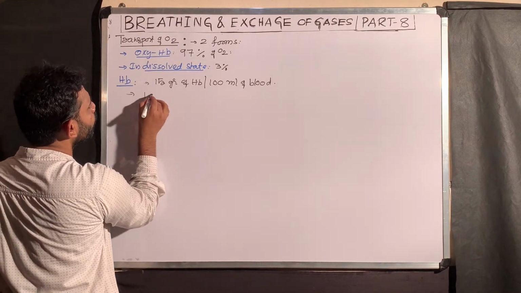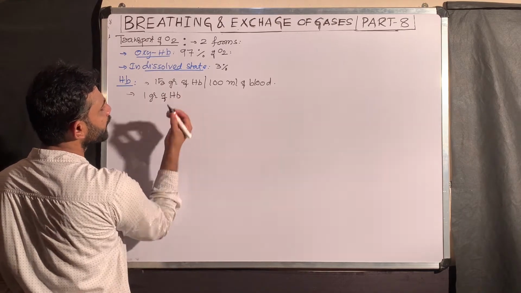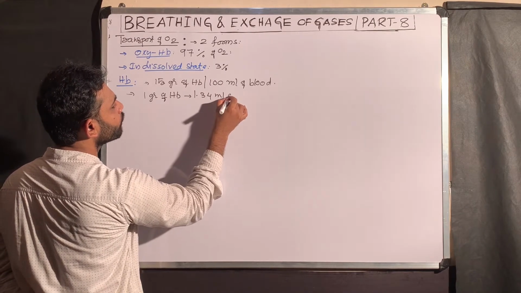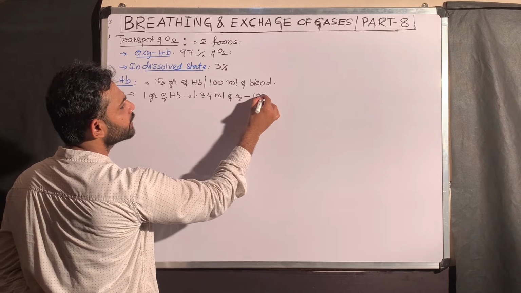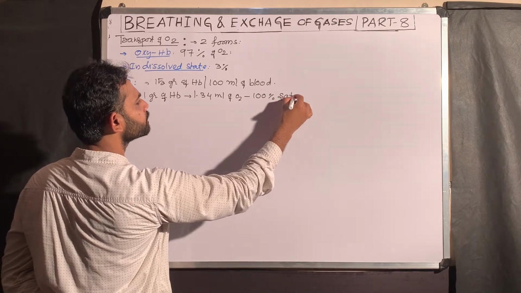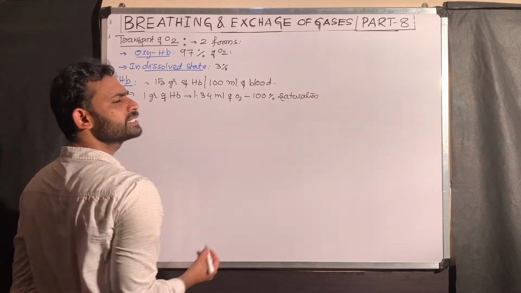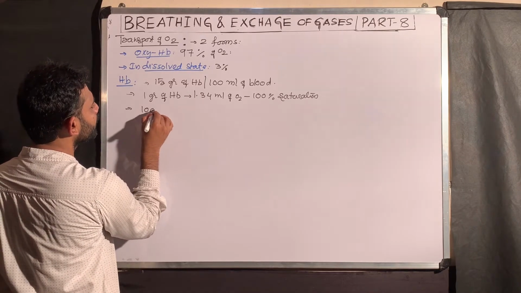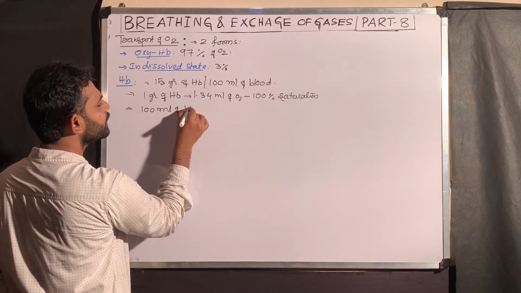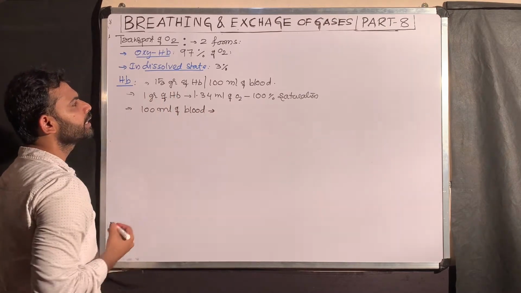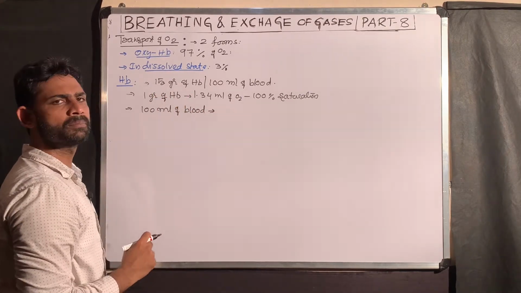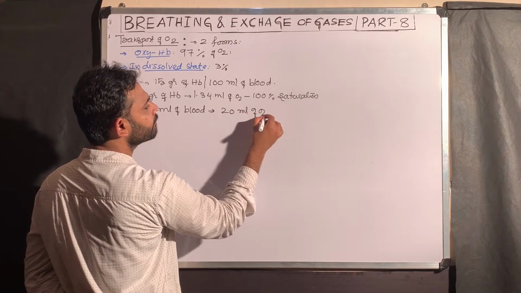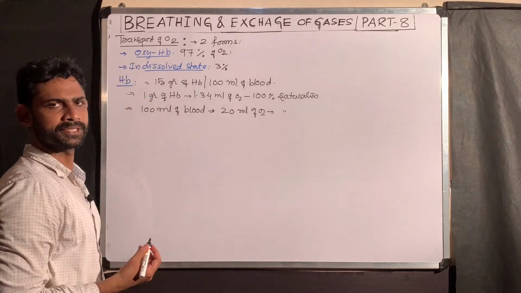Here, 1 gram of hemoglobin, Hb stands for hemoglobin, carries 1.34 ml of oxygen when it is at 100% saturation. 100% saturation is practically impossible, anyhow. So, 100 ml of oxygenated blood consists of how many grams? 15 grams. 15 grams into 1.34 is approximately 20 ml of oxygen carried at 100% saturation.